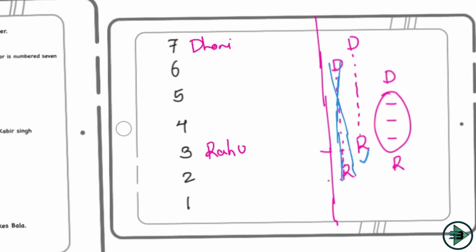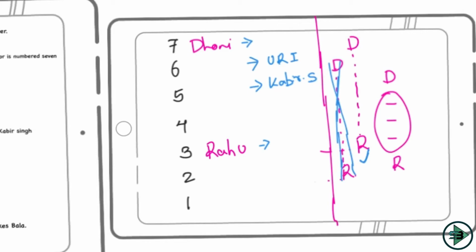Only one cricketer lives between Dhoni and the one who is watching Kabir Singh. So the Kabir Singh watcher will come on floor number 5, such that only one cricketer lives between them. Then the one who is watching Uri lives on an even number floor above the one who is watching Kabir Singh. So what will that be now? Above Kabir Singh and an even number floor, the only one left is floor number 6. So the one staying on floor number 6 is watching Uri. So I know the positions of Uri, Kabir Singh, Dhoni as well as Rahul. Now let's fit the movies into this.